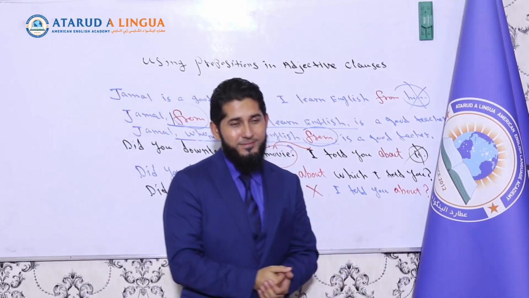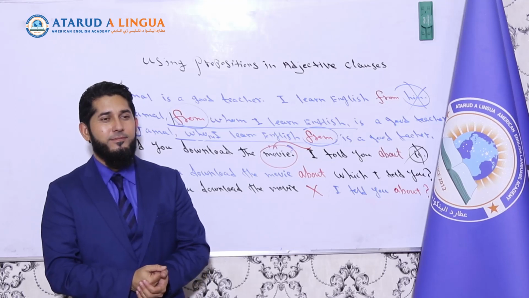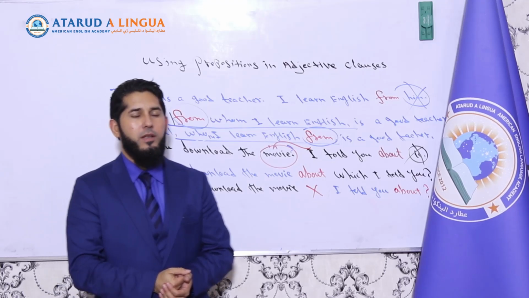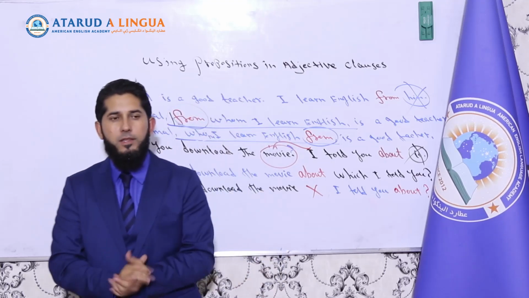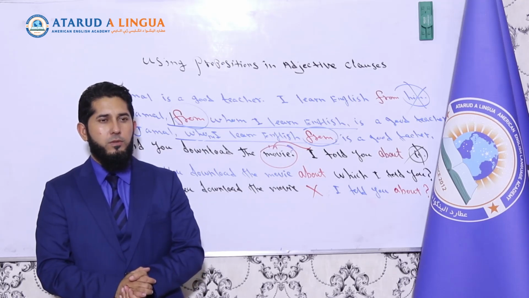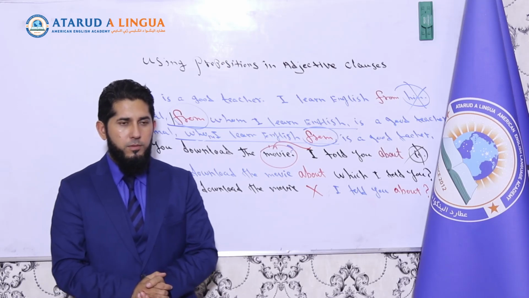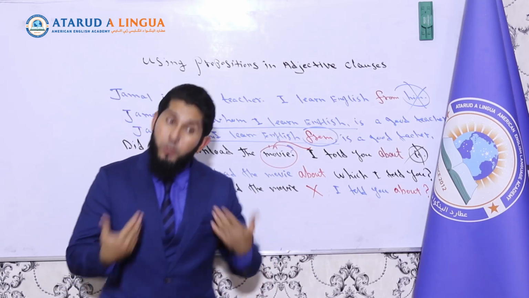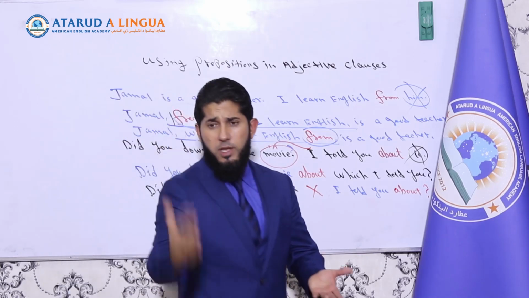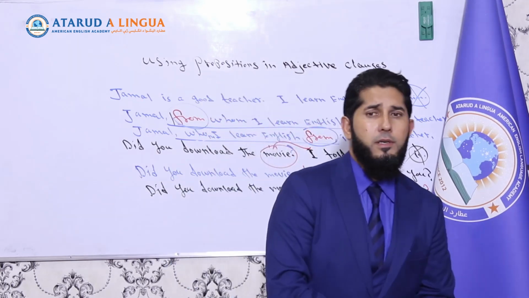She is the woman about whom I told you. She's the woman about whom I told you. Correct. Now the other one. She is the woman whom I told you about. Use your preposition at the end of your adjective clause.